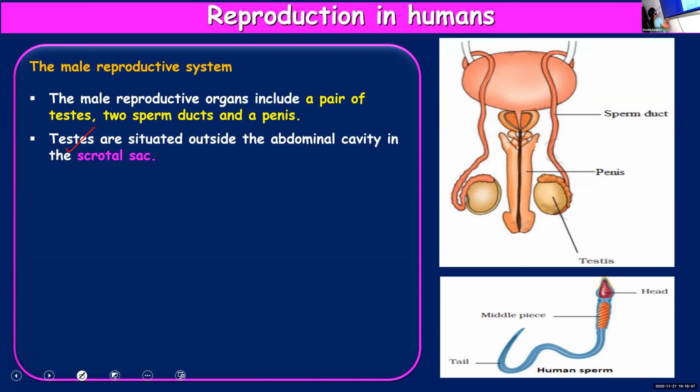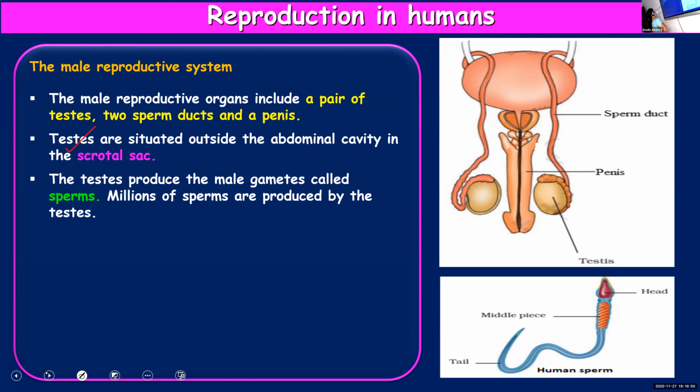Okay. Now, next point. Testes produce male gametes. So the function of testis is to produce male gametes, and you call them sperms. And millions of sperms, not just one, millions of sperms are produced by the testis.